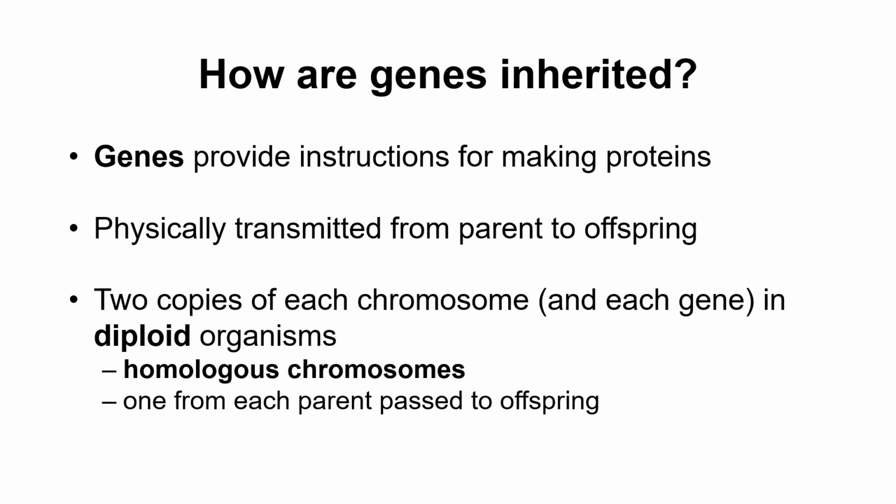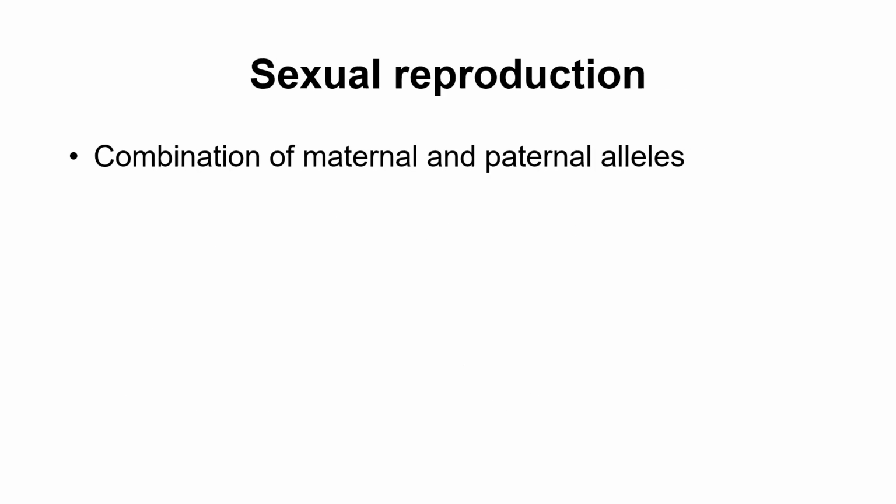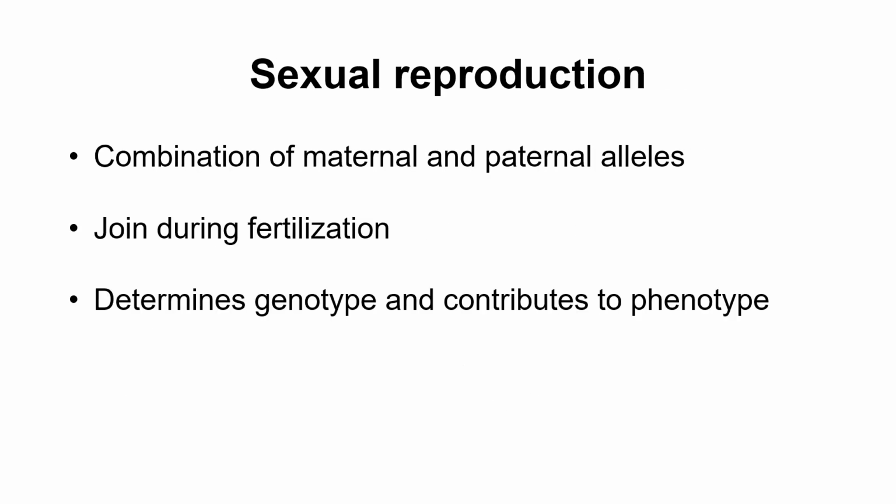So in a diploid organism, we have 2 copies of each chromosome. These are known as homologous chromosomes. One comes from mom, and the second one comes from dad. So sexual reproduction is the combination of maternal and paternal alleles. So those 2 cells are joined during fertilization, and it determines the genotype, and it also contributes to the phenotype.